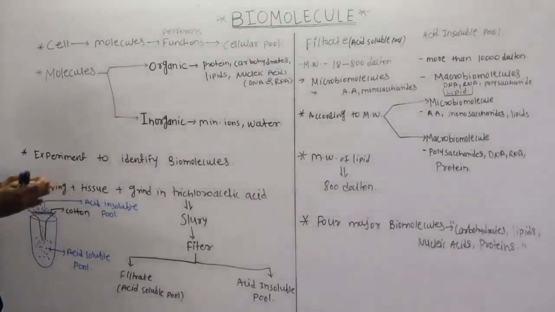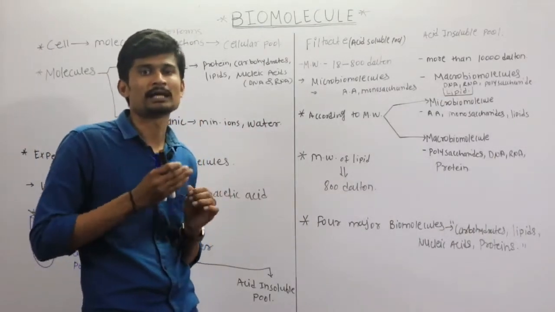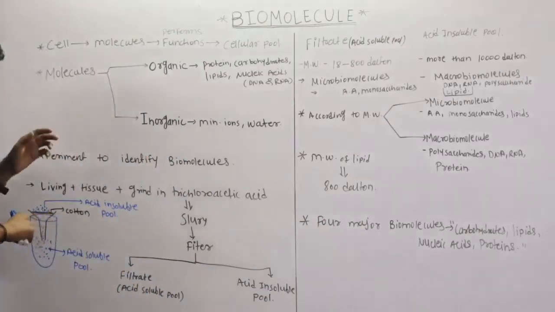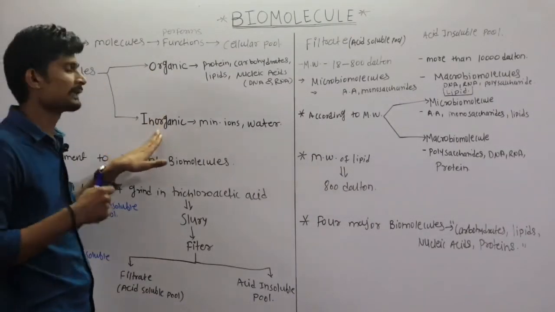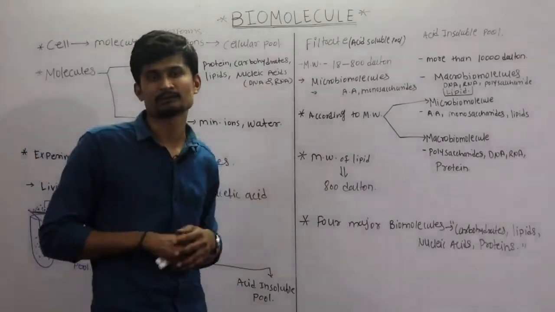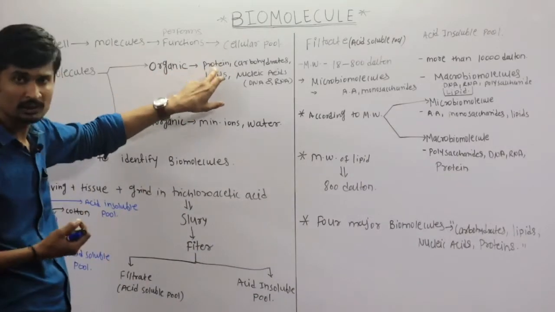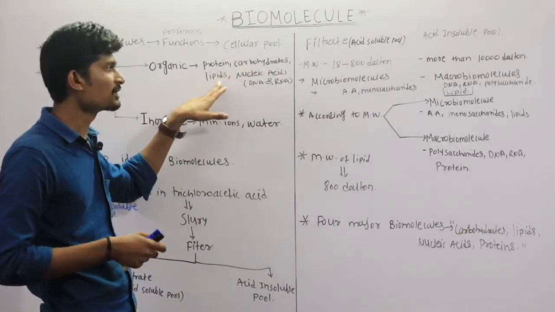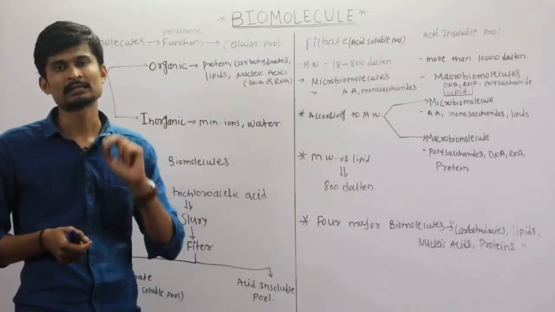So all the molecules which are present in the cells are called the cellular pool, and the cellular pool performs the different functions in the cells. These molecules are basically of two types, organic and inorganic molecules. Organic means they contain carbon and hydrogen, and organic includes proteins, which are made up of amino acids, carbohydrates, lipids meaning fats, and nucleic acids. Nucleic acids are of two types, DNA and RNA.